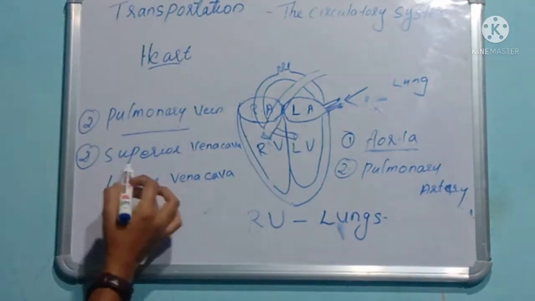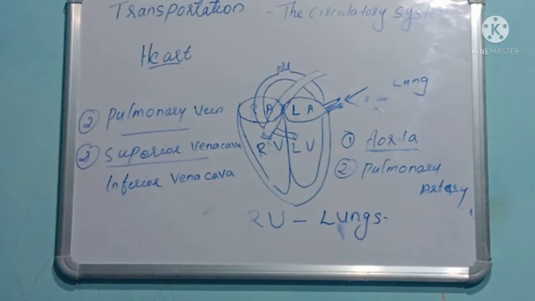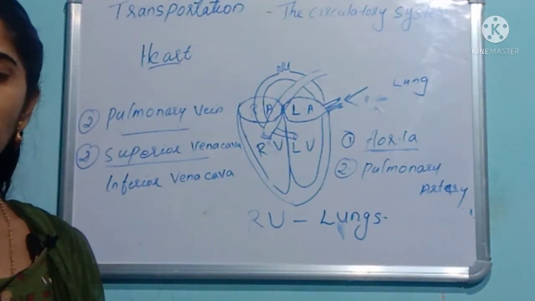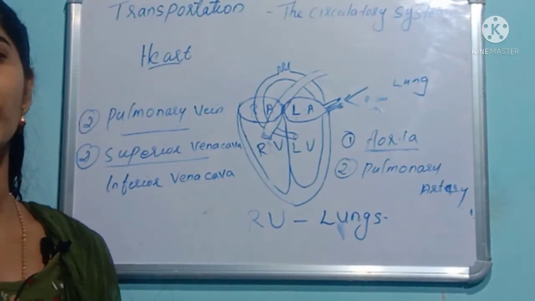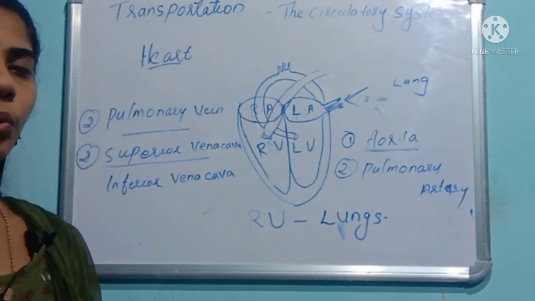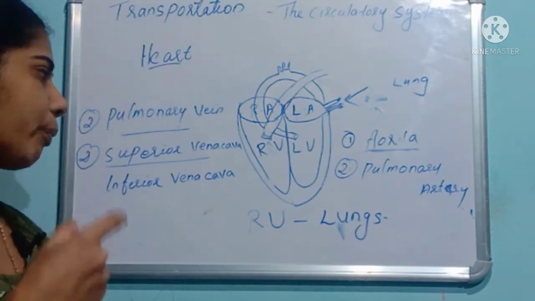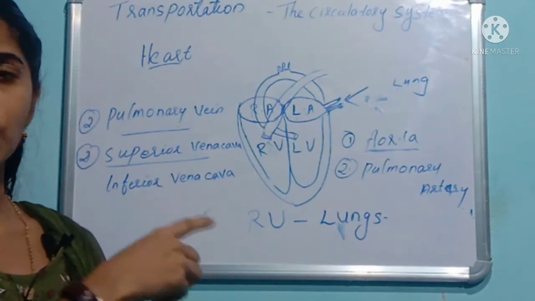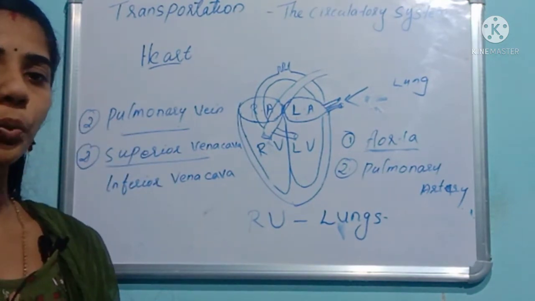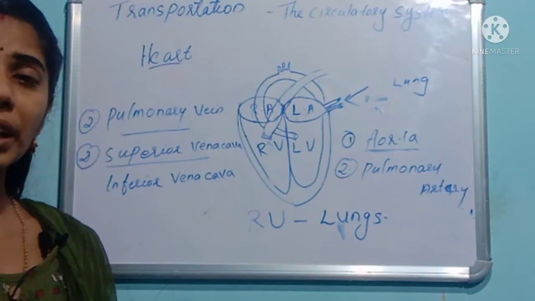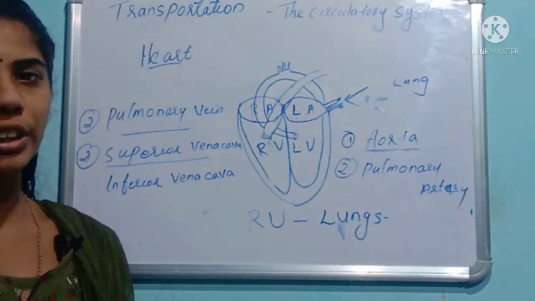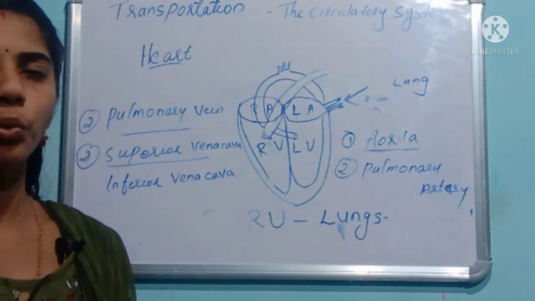Clear? And next, superior and inferior vena cava. What is the function of the superior and inferior vena cava? They carry the deoxygenated blood from the different parts of our body. The superior vena cava carries the deoxygenated blood from the head region, the upper part of our body.